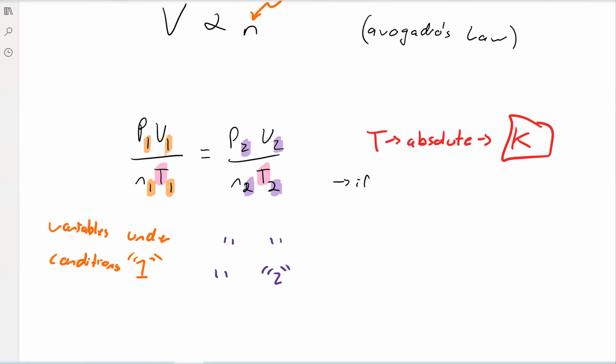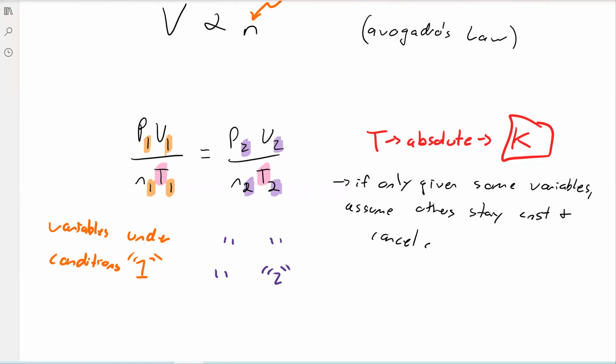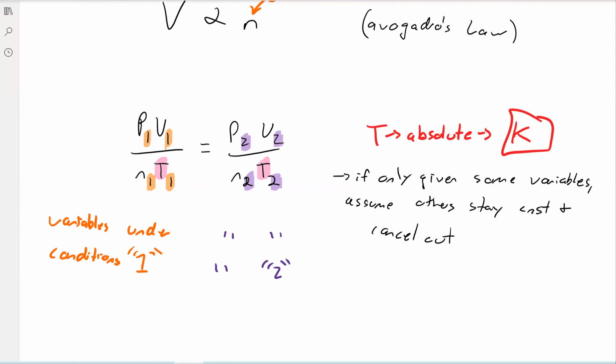If you're only given some variables, we're going to assume the others stay constant and cancel out. If you're not given any information about those variables, essentially just ignore them.